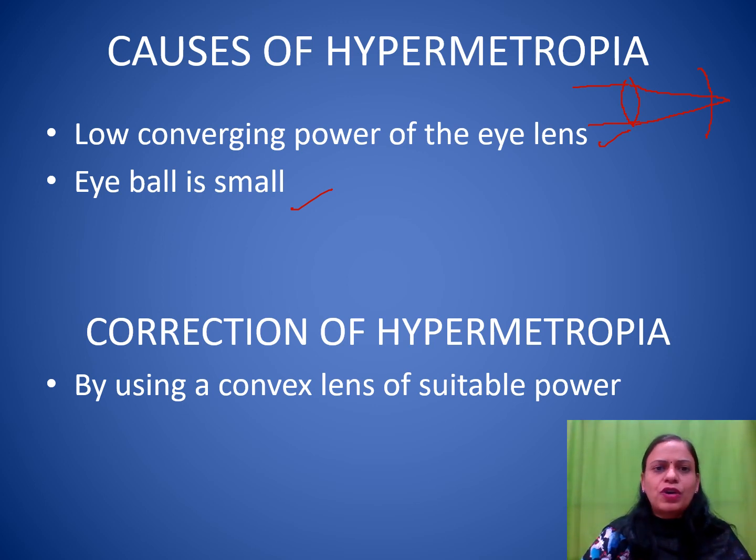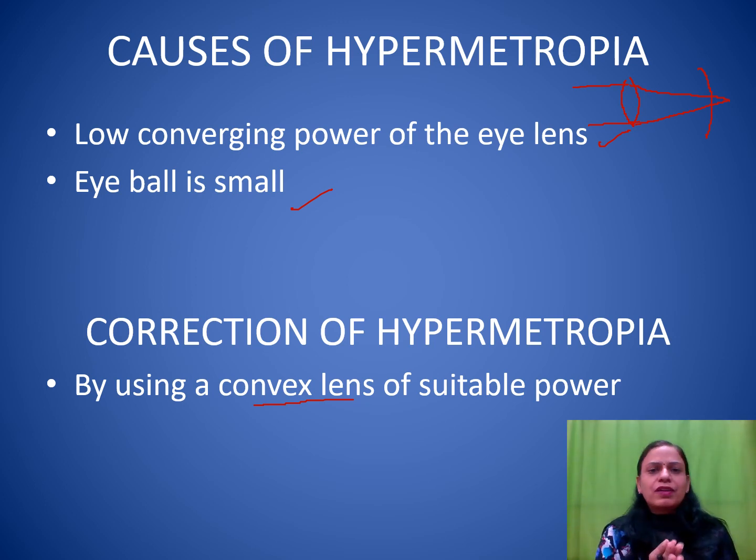If the eyeball is small, or as we said in case of myopia, the eyeball is broad. So these two causes are generally genetic, and they can be corrected by use of proper lens. The vision can be corrected. Then correction is by using a convex lens of a suitable power. This we have already seen in the ray diagrams.